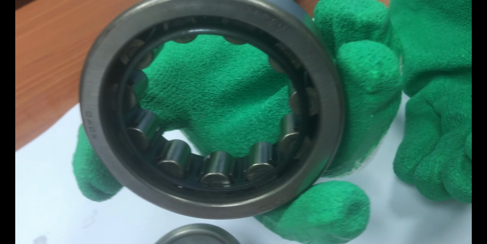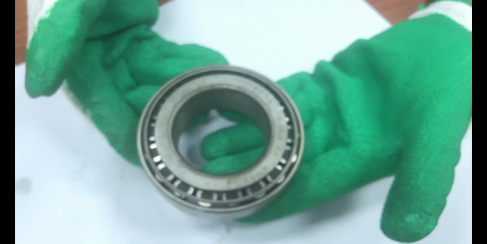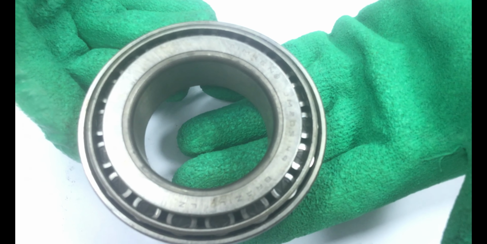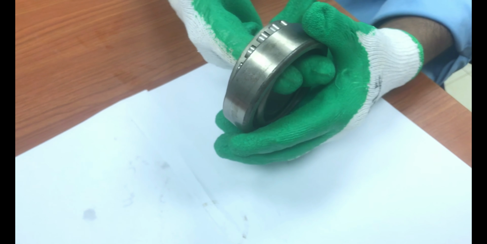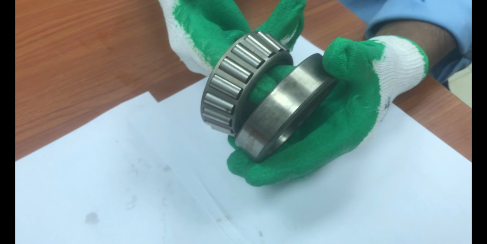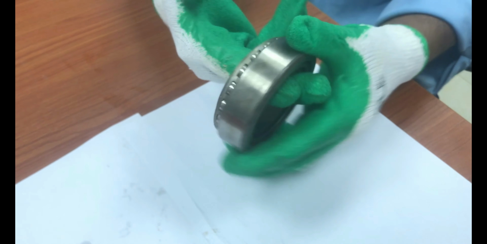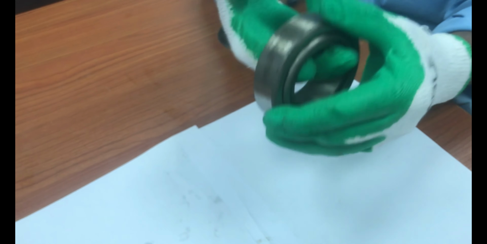What are tapered roller bearings? Tapered roller bearings have tapered raceways in the inner and outer rings with conical rollers arranged between them. Due to the contact angle, tapered roller bearings can absorb high radial and axial forces in one direction. Tapered roller bearings are often combined in pairs to support axial forces in both directions.